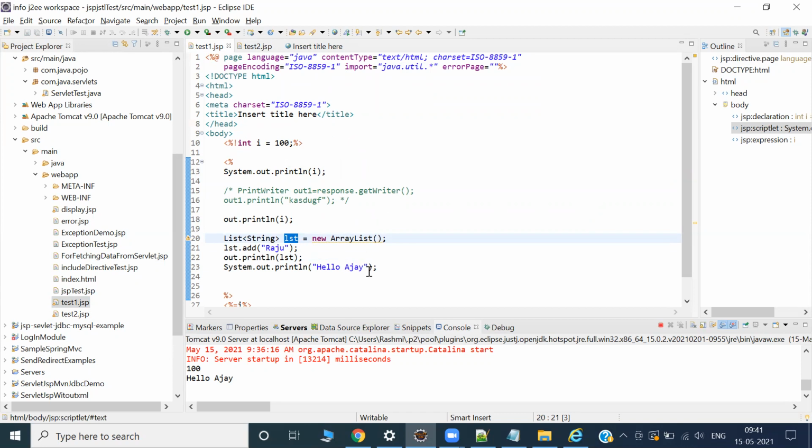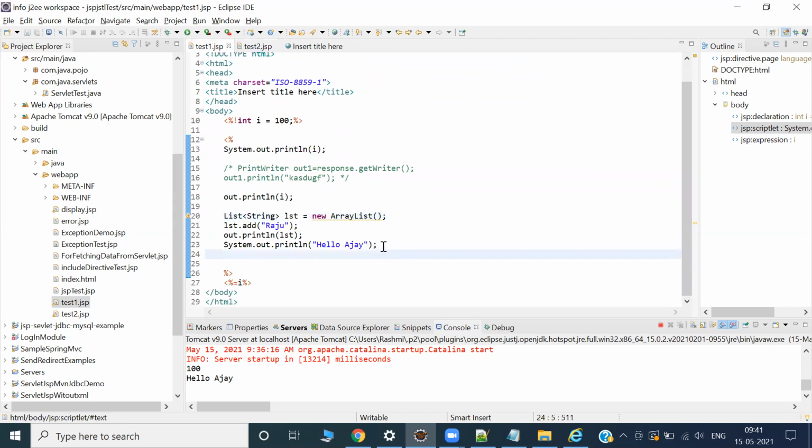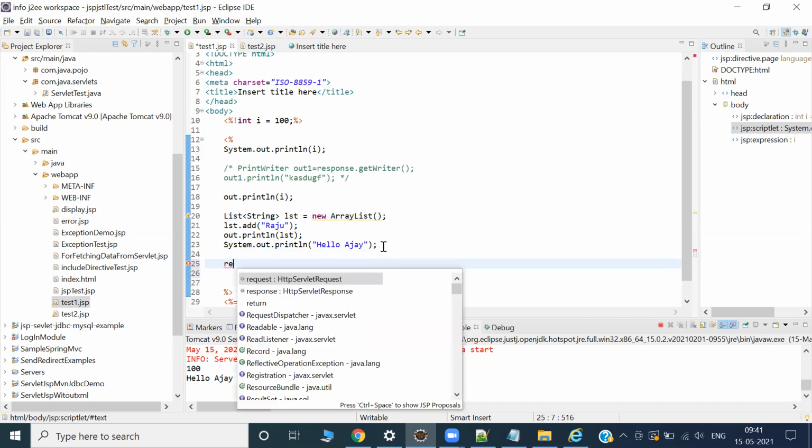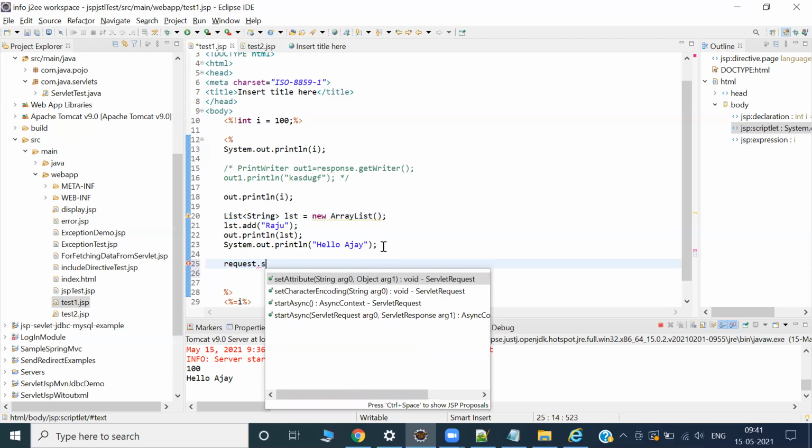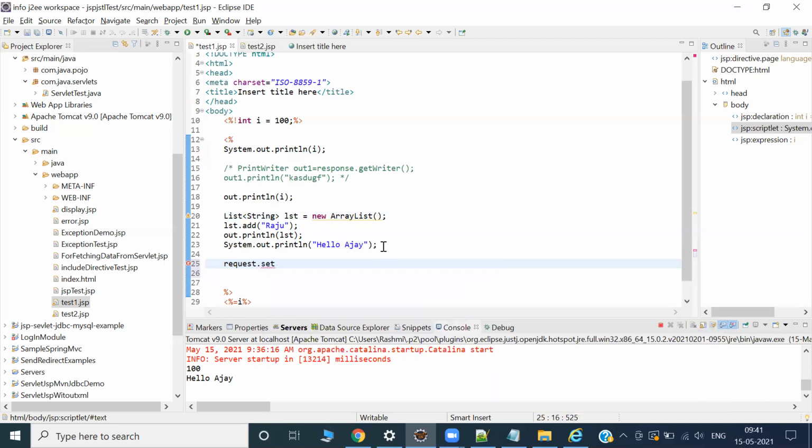Who can tell me how to send this? The request, because the ready-made request object is available. request.setAttribute, and you put "result" inside quotation marks, and then you put lst.